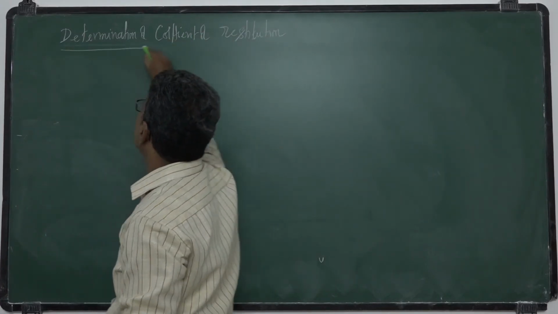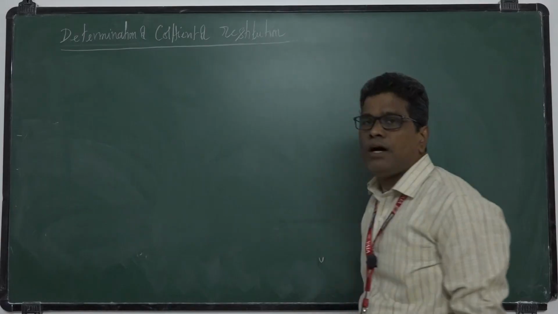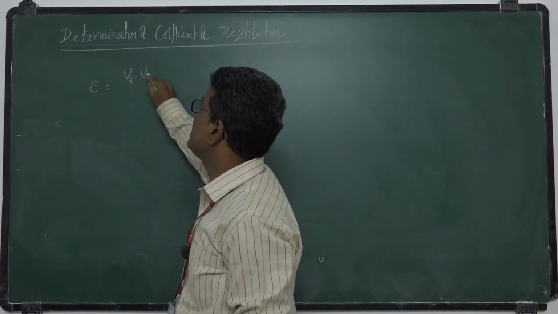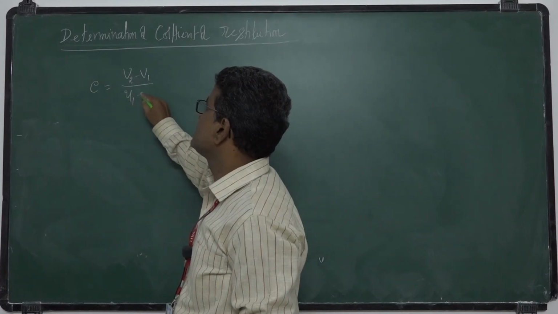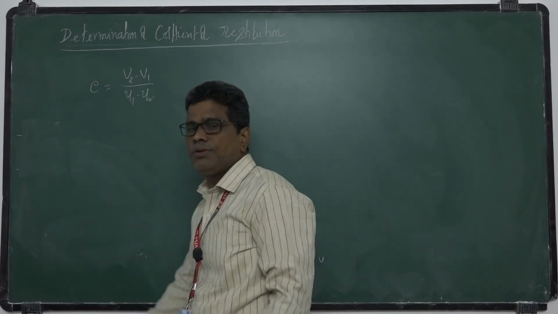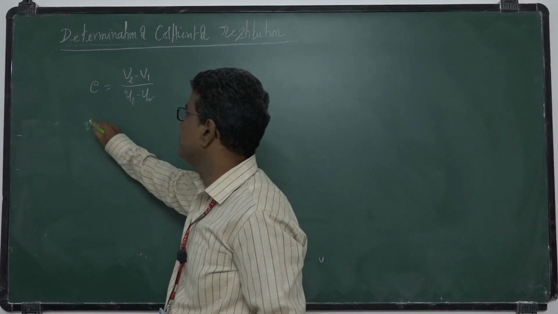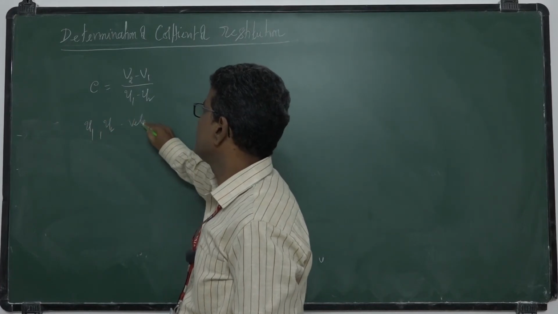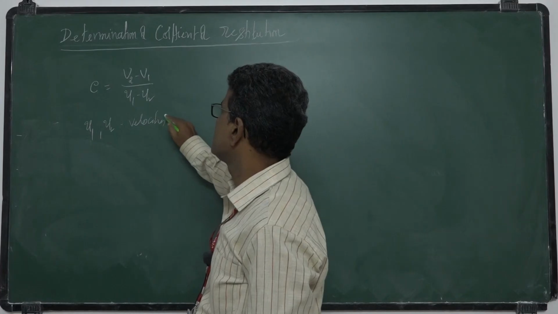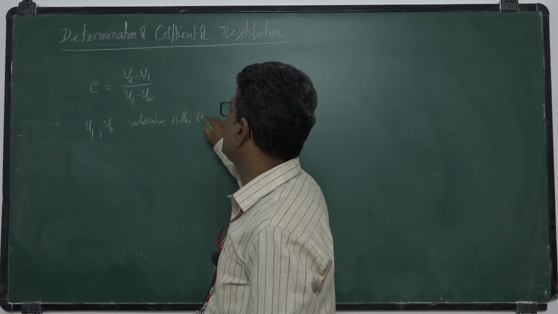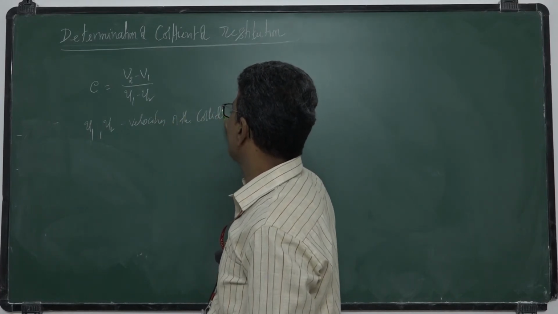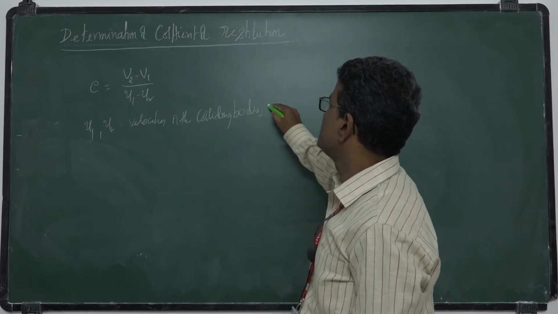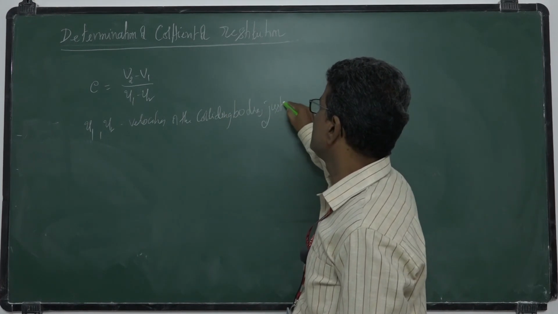Practically, how are the velocities determined? e is equal to v2 minus v1 by u1 minus u2. What is u1, u2? Velocities before collision, velocities of the colliding bodies just before collision.